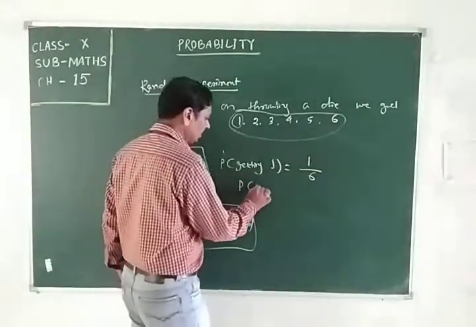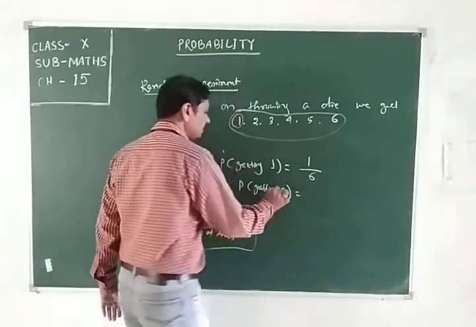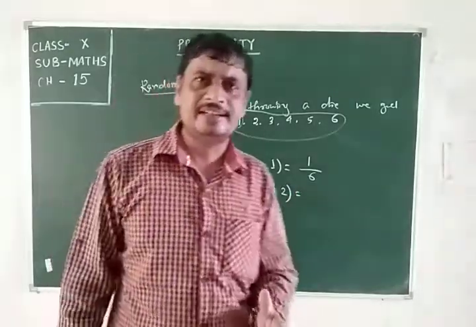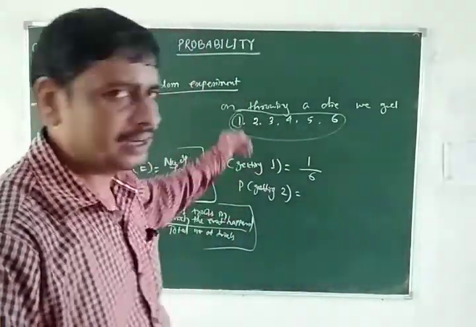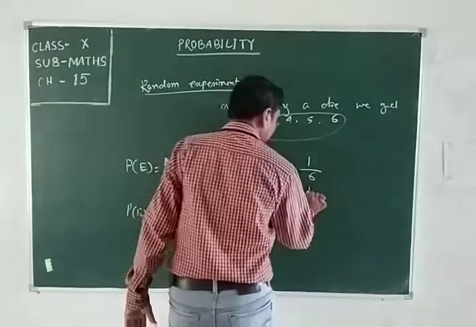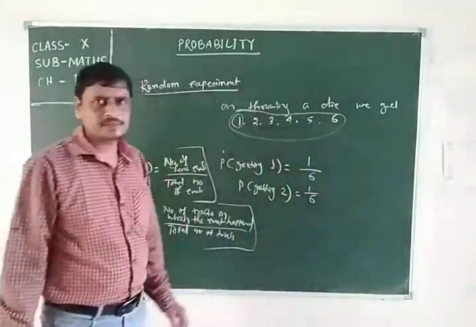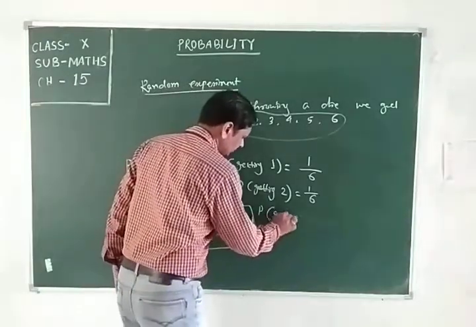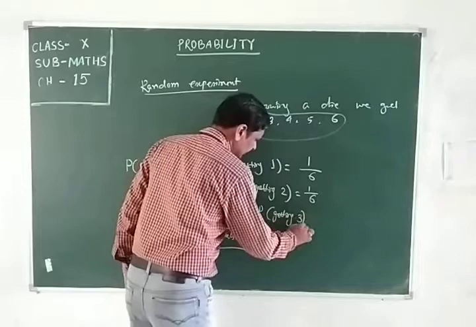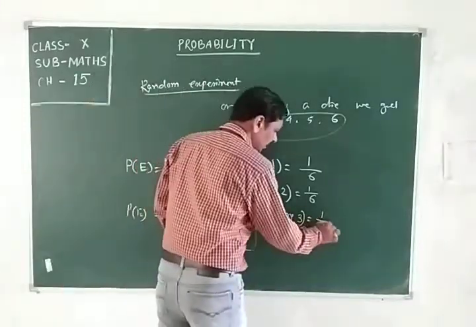Similarly, if you want to get 2, how many events are favorable to this 2? Only 1, and the total number of outcomes is 6. Next, probability of getting 3 is only 1 out of 6.